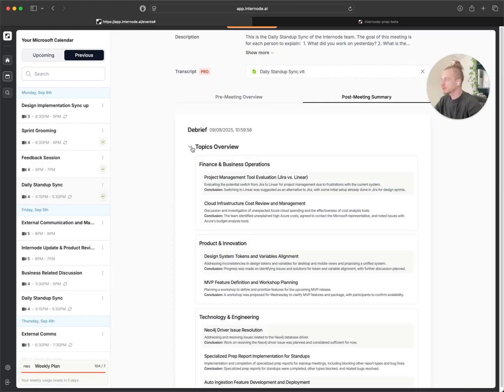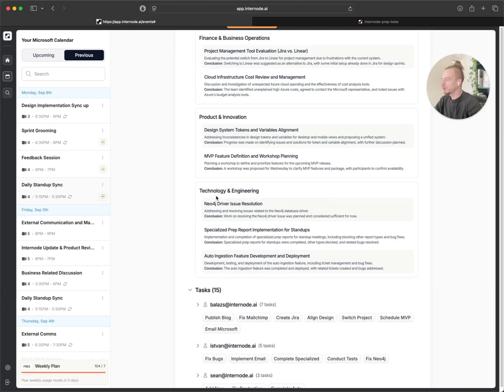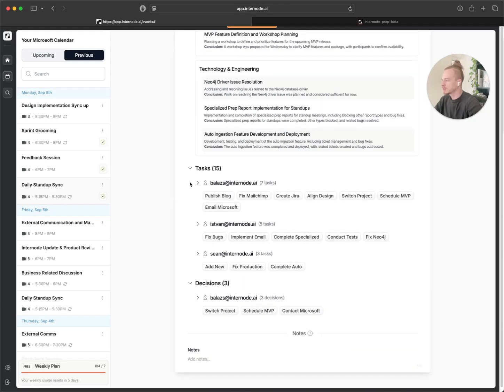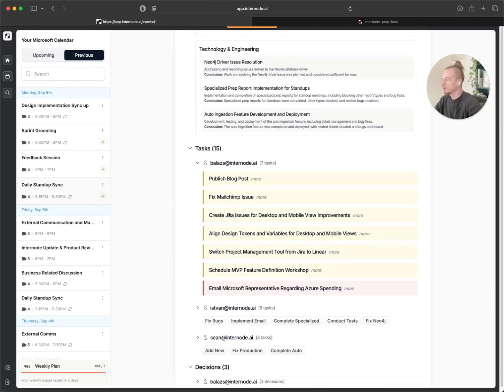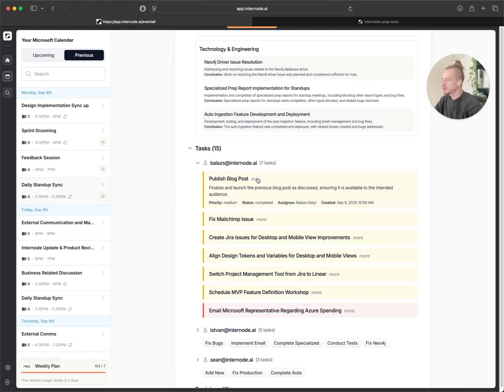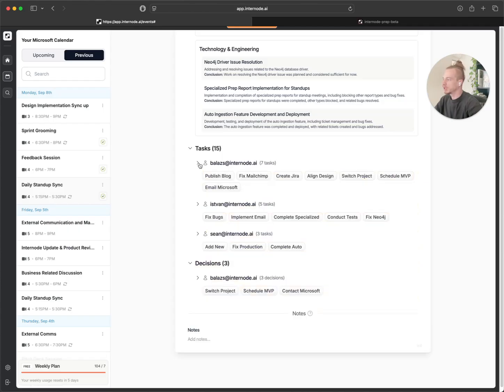In this post-meeting summary, you are able to see all of the topics that were discussed. You will be able to see all of the tasks connected to each person, not just the raw text, but we are giving context to each task. We are giving you the priority, the status, who's the assigned person, and when this task was created. Or later, we would be able to also give you a deadline for each task.